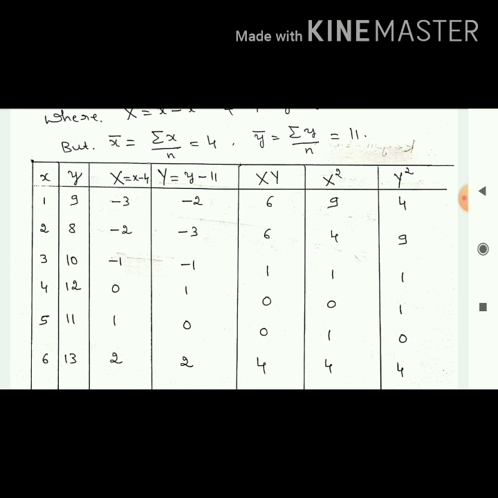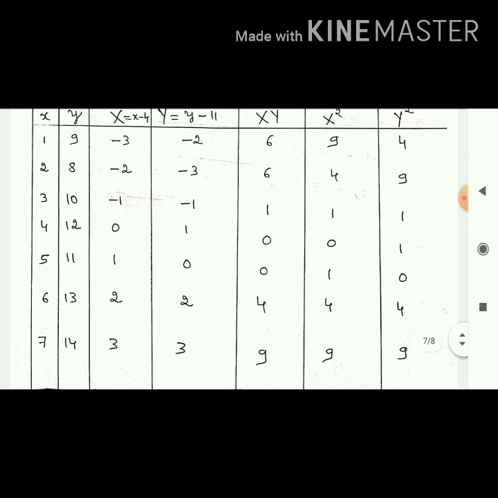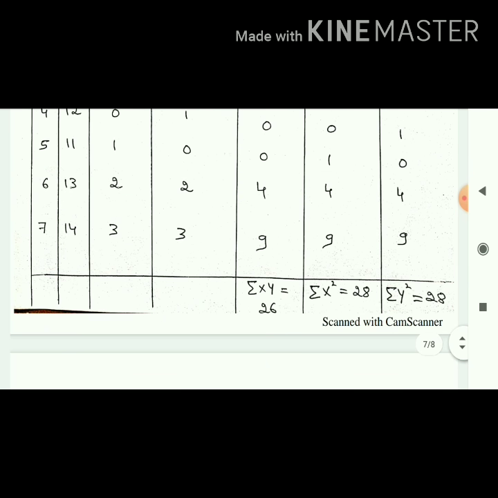If you want, I will explain the first row. X and y they have given 1, 9. How to get capital X? X minus 4. X is 1. 1 minus 4 is minus 3. How to get capital Y? Y minus 11. Y is 9. 9 minus 11 is minus 2. Similarly, XY: minus 3 into minus 2, 6. X square is minus 3 square, 9. Y square means minus 2 square, it is 4. Similarly, the other values.